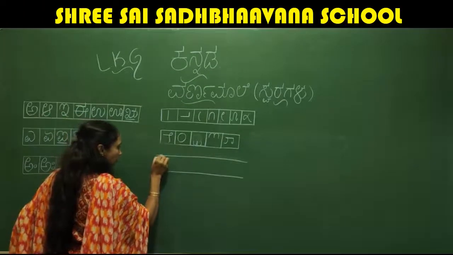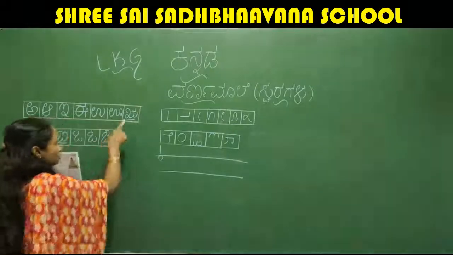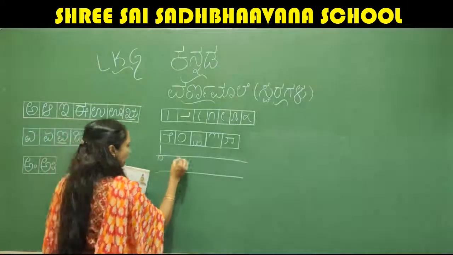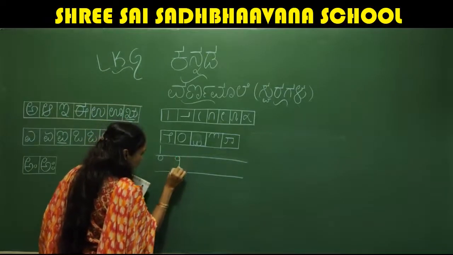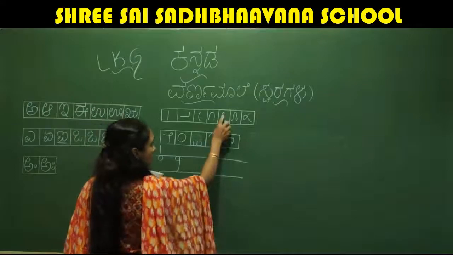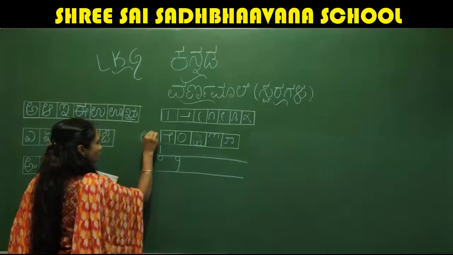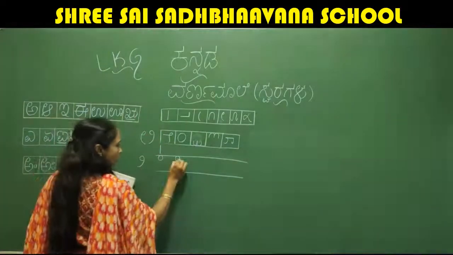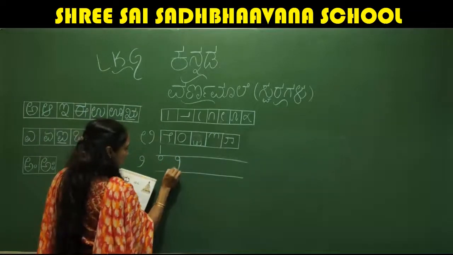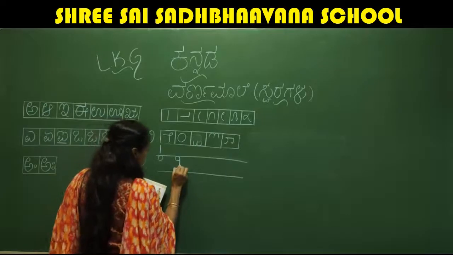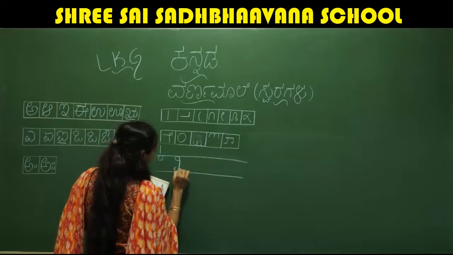See, first we have to write one 0. Okay, this is the first step to write ru, this letter. So this is the first step, 1 0. And to that 0, you add one left curve like this. You are writing like this, no? Like this you have learned. But to this, the reverse of that, this one. See, like this you have to write. So 1 0 and one left curve. You write like this. You attach, and from here you go up. You go up like this.